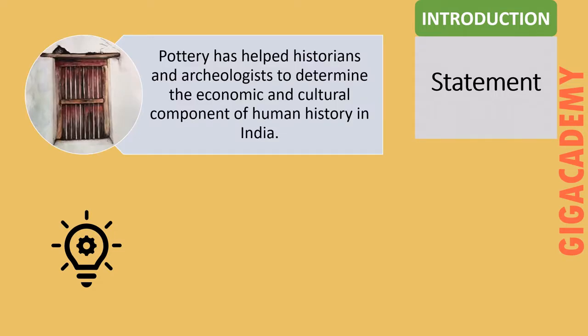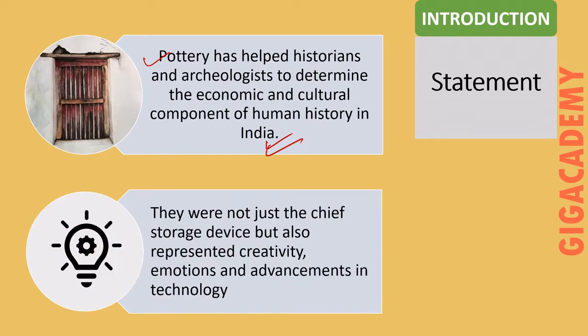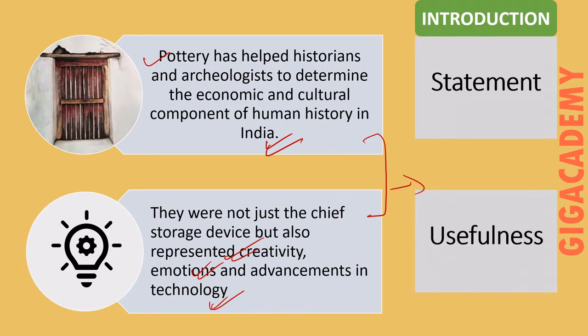So we need to justify the statement. So something like this we can write like, pottery has helped historians and archaeologists to determine the economic and cultural component of human history in India. So we need to show the usefulness of pottery here. So we can write like, they are not just the chief storage device but also represented creativity, emotions, advancement in technology, and so on. So this much introduction is enough. Now we can move on to the main body of the answer.